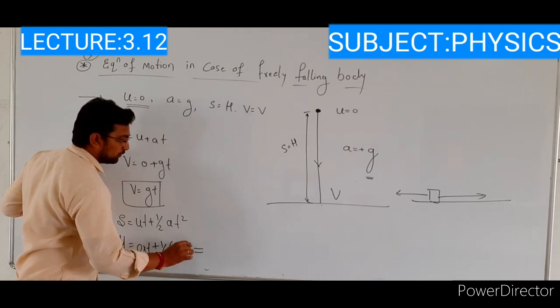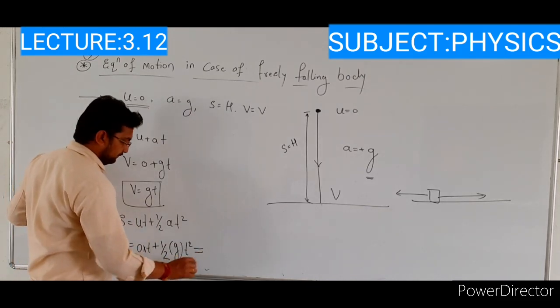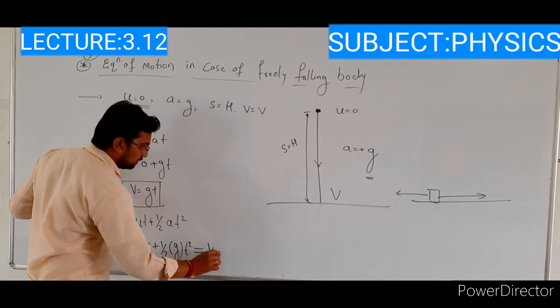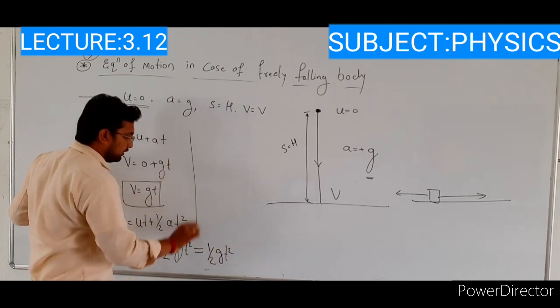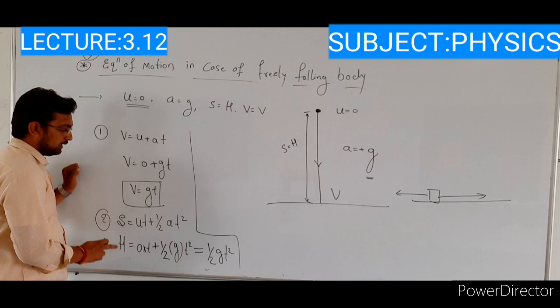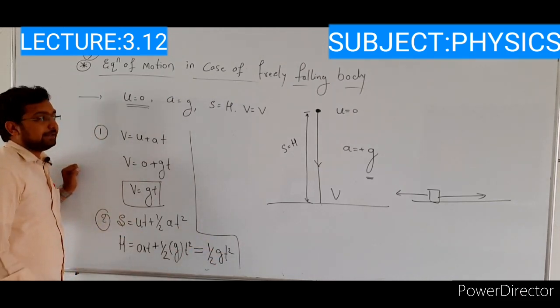This is equal to 0 into any term is 0, then 1 by 2 g into t square. So here the displacement, the height h is equal to 1 by 2 into g into t square.